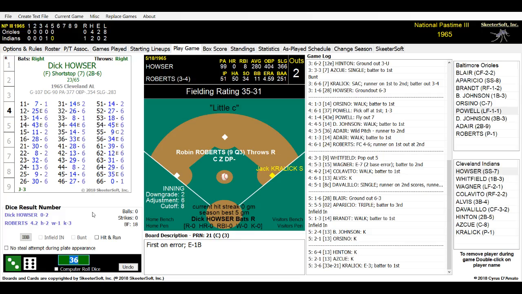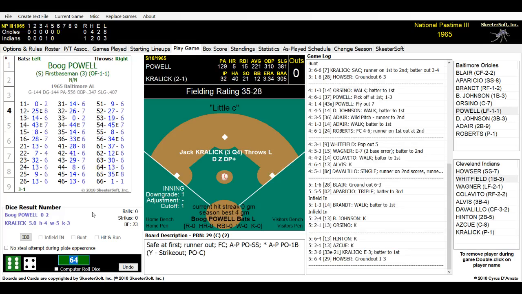Dick Hauser is our batter. He is 0 for 2 today. He is grounded out twice. Here is the pitch by Roberts. He's not even worried about being in the stretch. Kralik is not a base stealer. Here's the pitch. It is a 64. And Dick Hauser hits it to our pitcher, Roberts. Roberts able to get up very easily. Throws it over towards Johnson. Makes the play, and that is it.